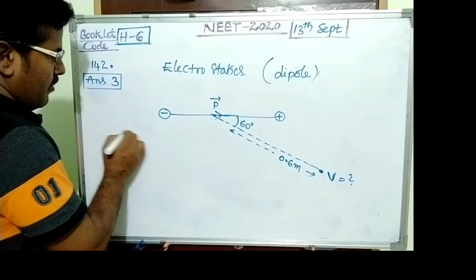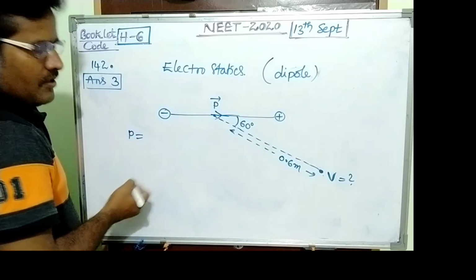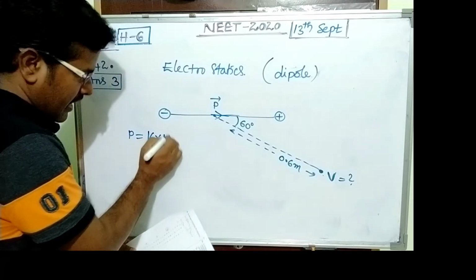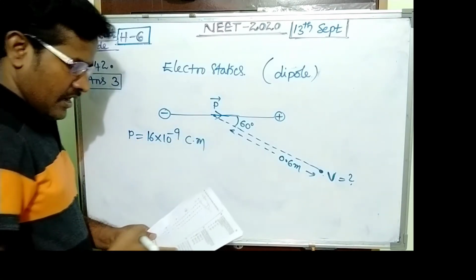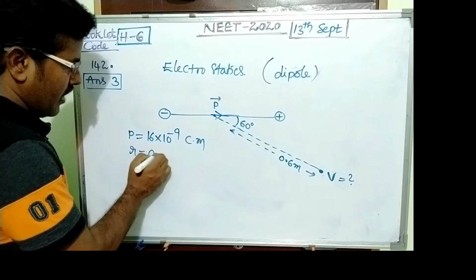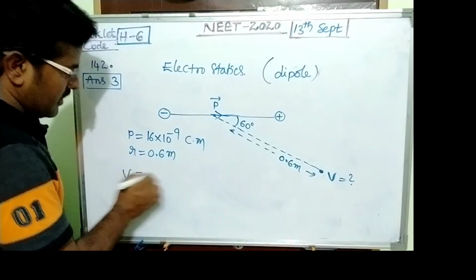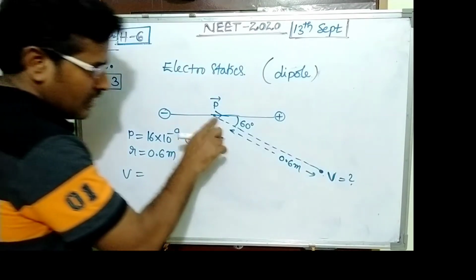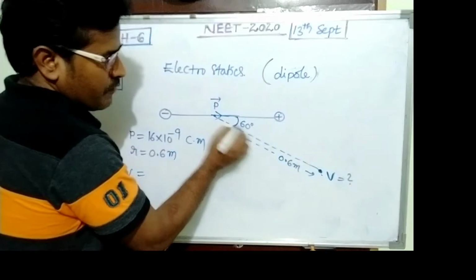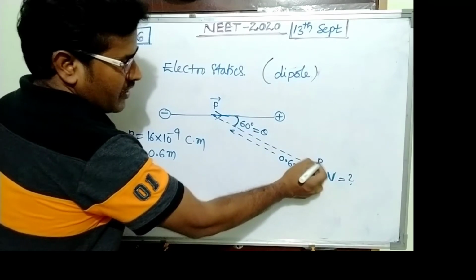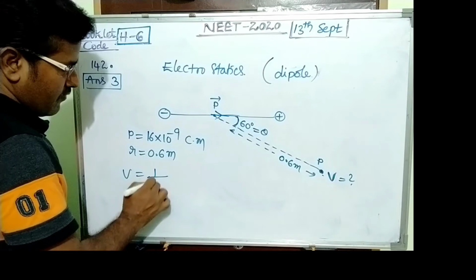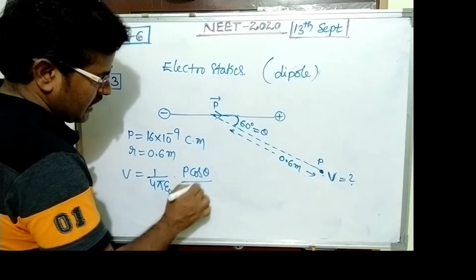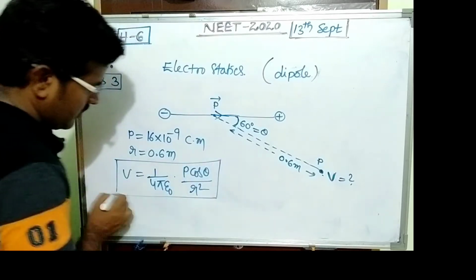Potential is written as: dipole moment is given P, its value equals 16 into 10 power minus 9 coulomb meter, and distance is given 0.6 meter. On the equatorial line, potential becomes 0. But at this position, at angle theta, it is written as 1 by 4 pi epsilon naught, p cos theta upon r square. So this is the potential.